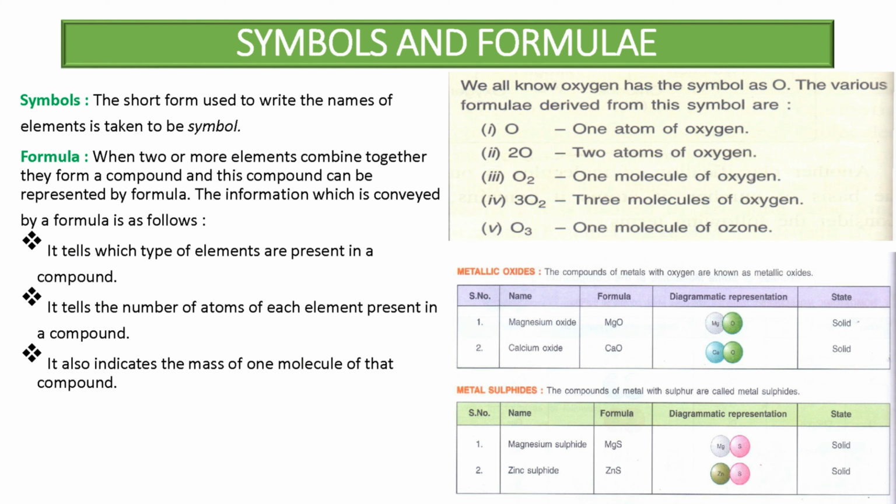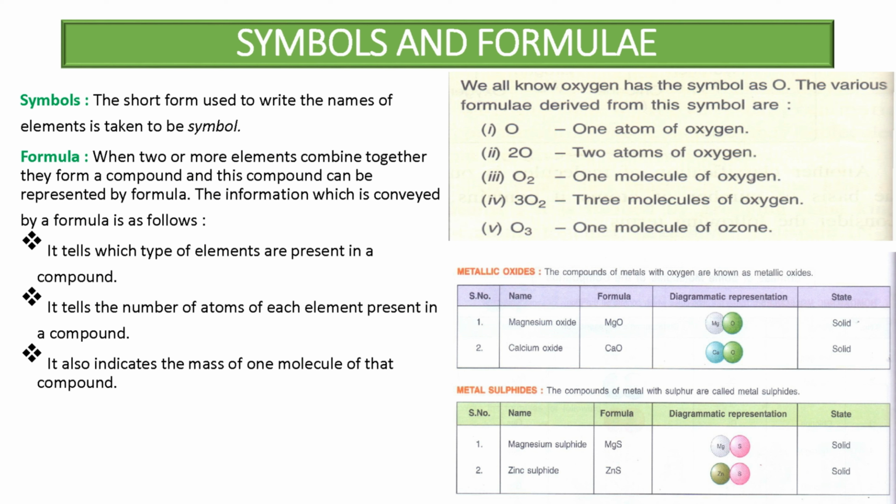There are certain characteristics of formulas. A formula tells which types of elements are present in a compound. It tells the number of atoms of each element present in a compound. It also indicates the mass of one molecule of that compound. So all this information is conveyed by the formula. Now we see some examples.